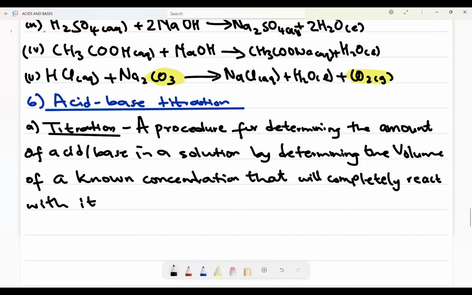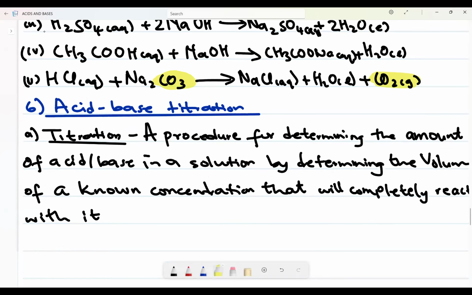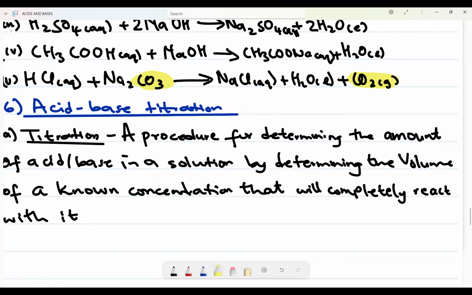Now, I want us to be in a position of saying, okay, let us try to digest now this definition, because now it's a lot. Now, we are saying it is a procedure. All right, it is a procedure for determining the amount of acid or base in a solution. Okay, now it means now we do not know a certain amount of acid or base in a solution, but now if you want to determine that, what should we do?